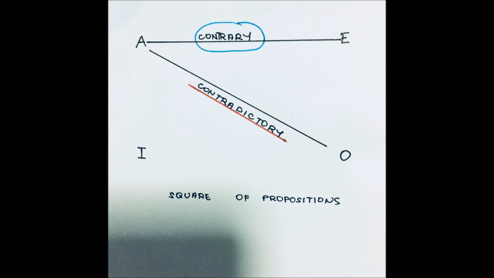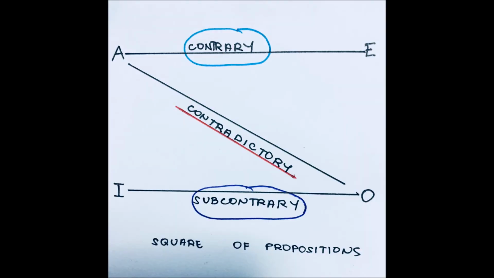Subcontrary is a relation between two particular propositions having the same subject and predicate terms, but differing only in quality. Unlike contraries, subcontraries are less extremely opposed since they are both particular, so that they cannot be both false, though they might be both true. Rules in subcontrary: they can never be false together. They can be both true. If one is true, the other is doubtful.